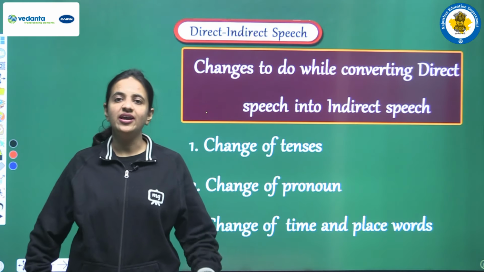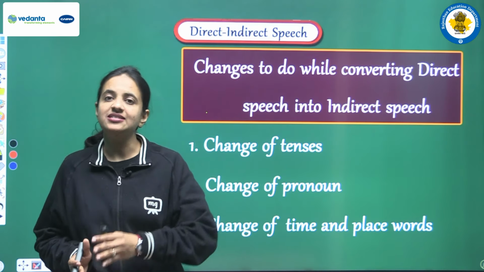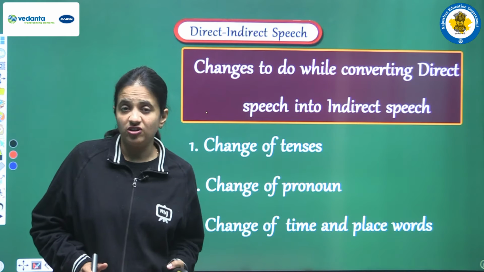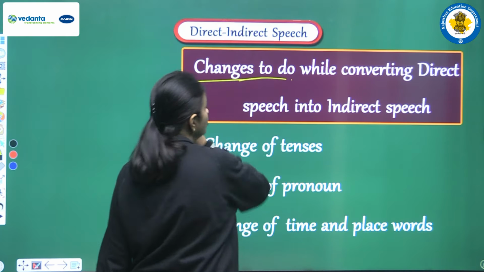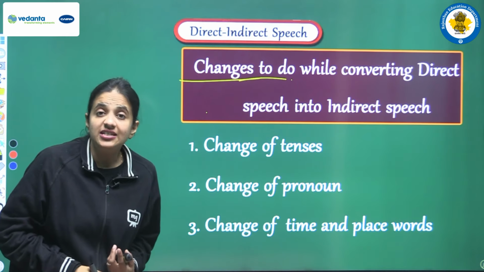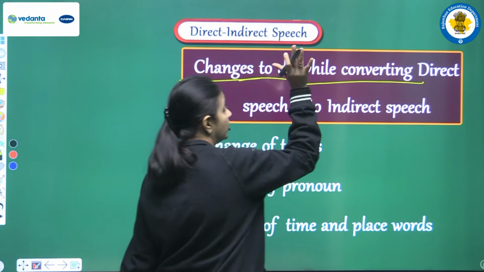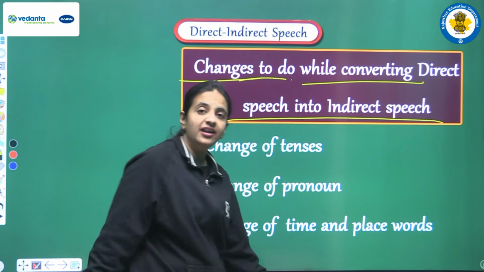So till now we have seen the structure that we have to follow when writing a sentence in direct speech, and we have seen the structure of indirect speech also. Now we will discuss all the changes that we have to perform when converting a sentence from direct speech into indirect speech.